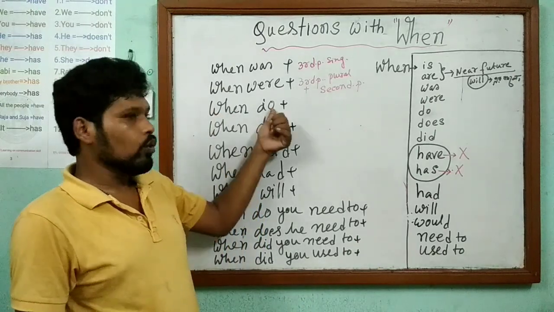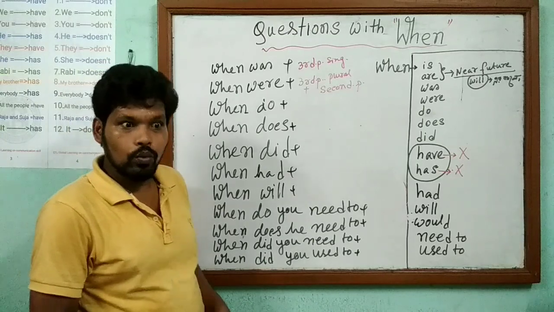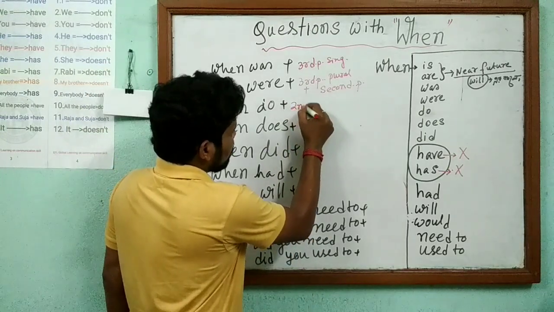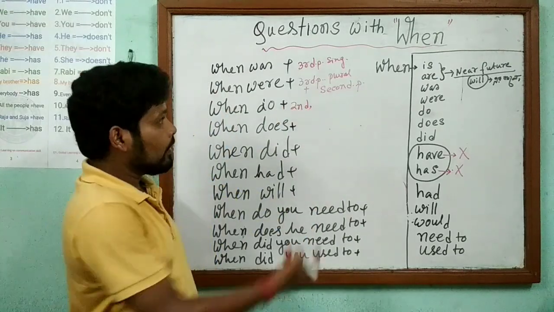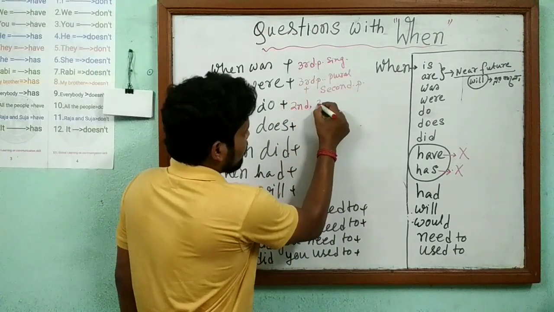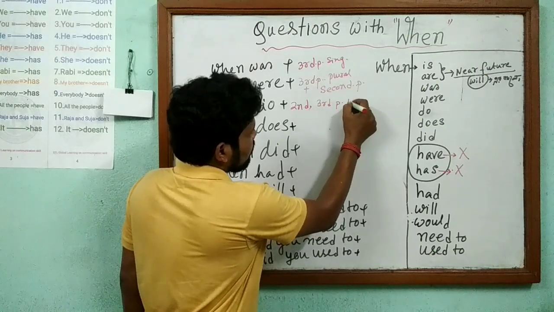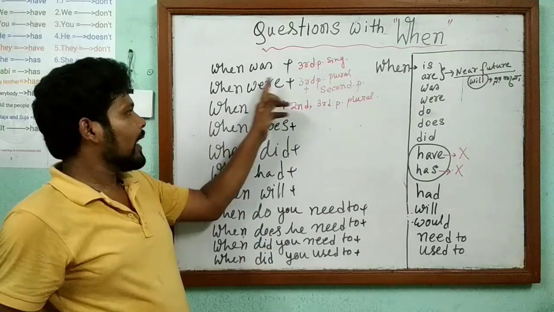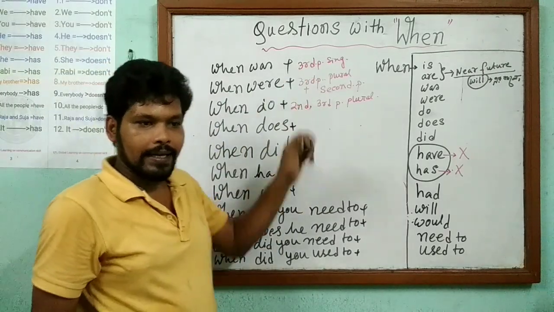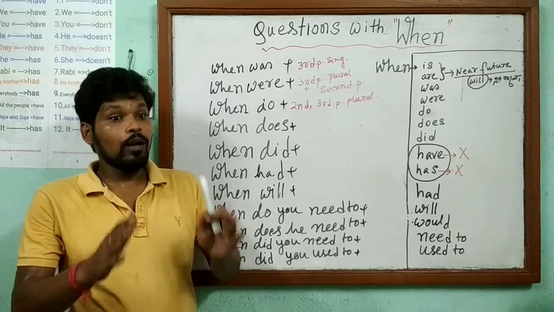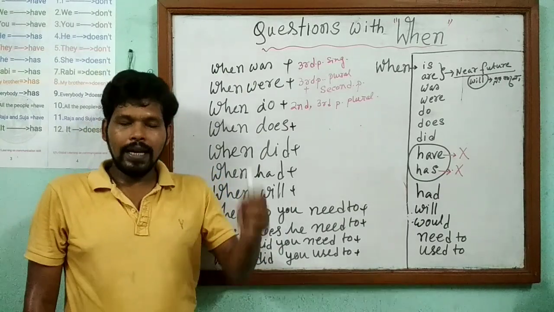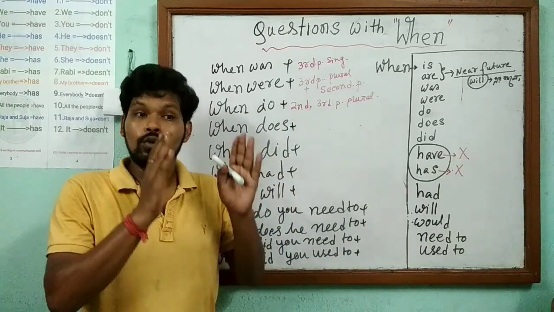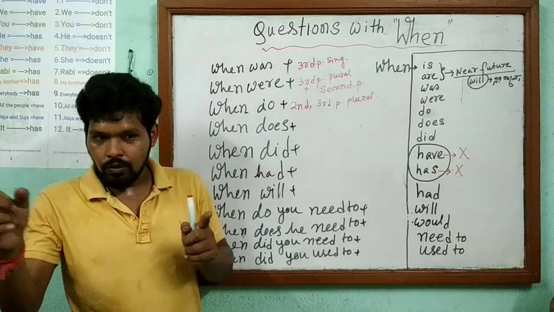So after that, when do? When do you? That means second person and third person plural number. They take the same subject. So in our memory, do must come: question with do, then the answer will be subject plus V1.